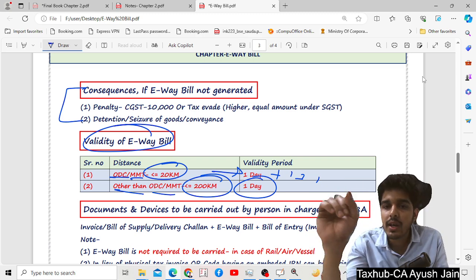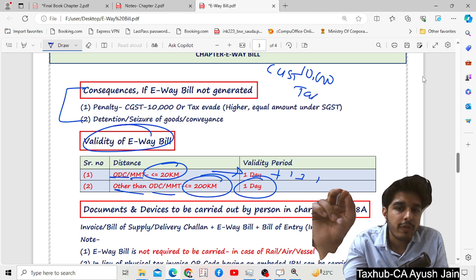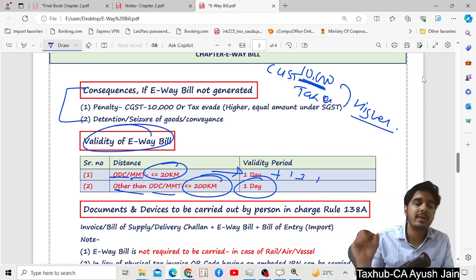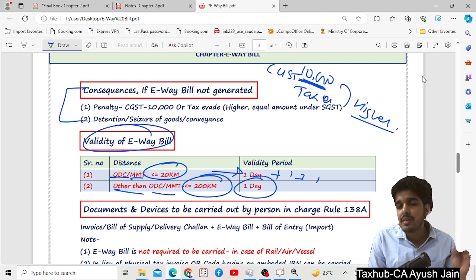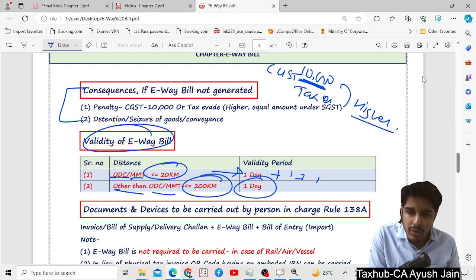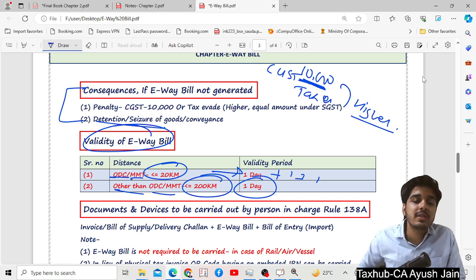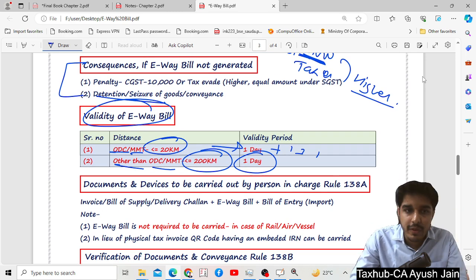What is the penalty? First of all, penalty is 10,000 rupees under CGST Act or amount of tax evaded, whichever is higher. Just keep in mind that this 10,000 limit is only under CGST Act, and total liability would be 20,000, that is CGST plus SGST. But in exam you have to write that 10,000 or tax evaded, whichever is higher, and also detention or seizure of the goods or conveyance by the proper officer in charge.